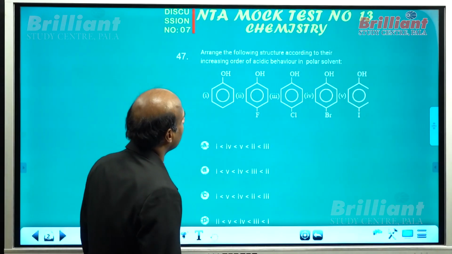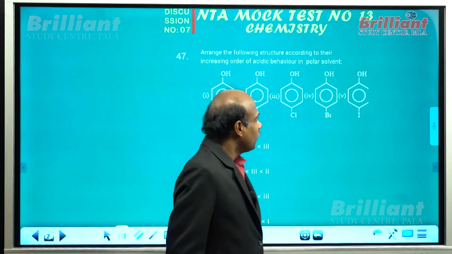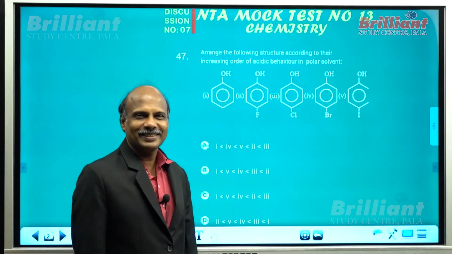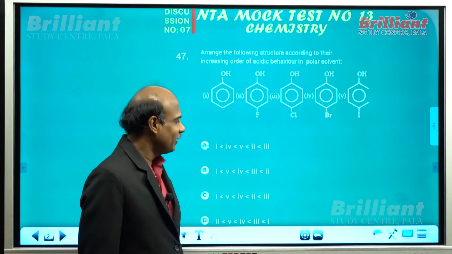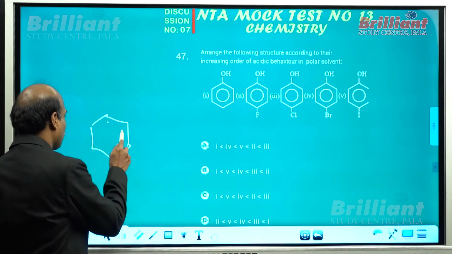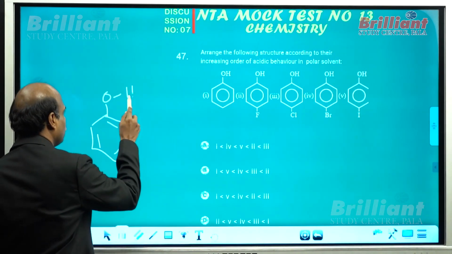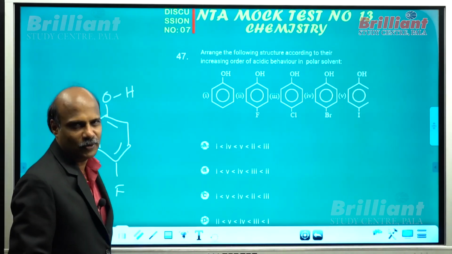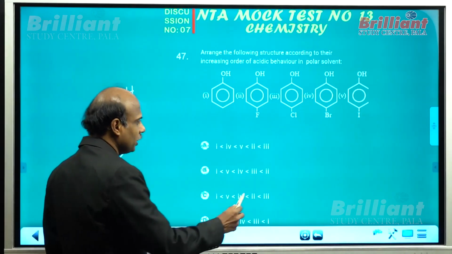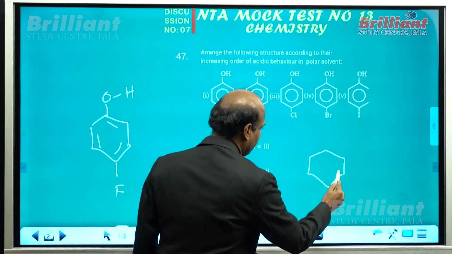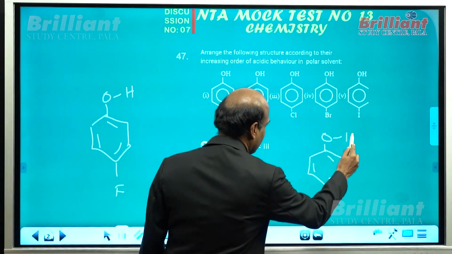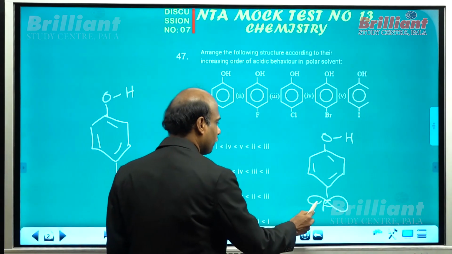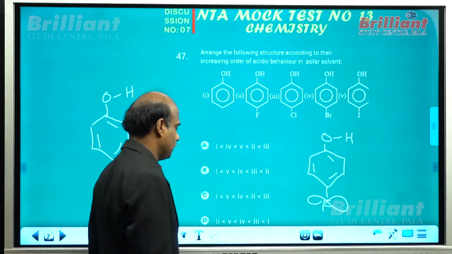What about this? Arrange... this question seems to be again very simple, but you know that there is no correct answer. You know why? All halophenols are more acidic than phenol. But you know that parafluorophenol is almost as acidic as phenol. Because in the case of fluorine, the lone pair resides in the 2p orbital, and even though it possesses a very strong minus I effect, the lone pair of the fluorine gets donated by the plus R effect.